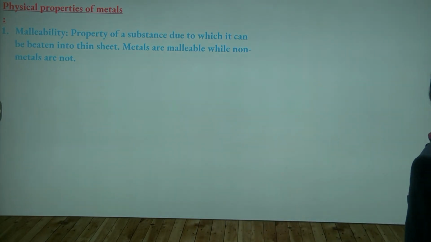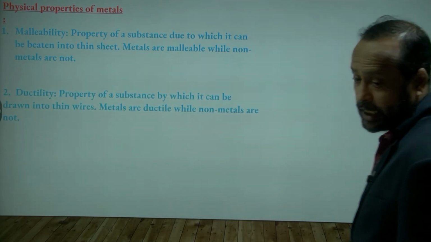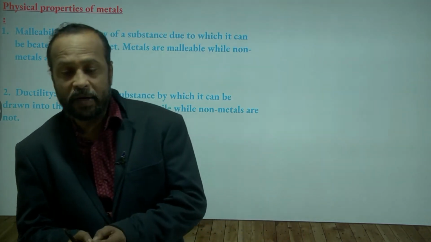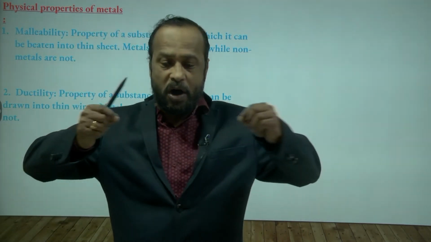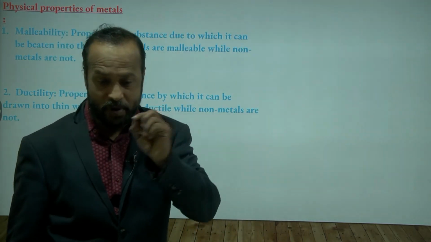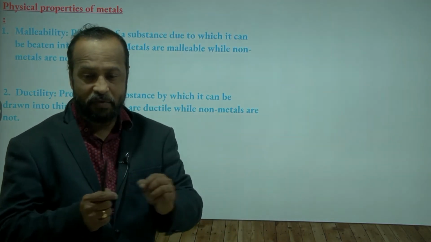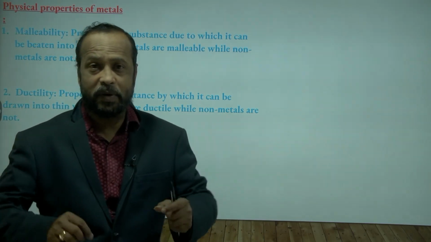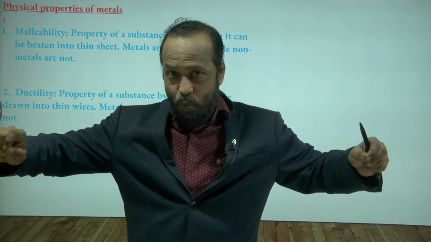Chalo. Going to the next property. Ductility. Ductility means what? The property of the metals which can be drawn into thin wires. So you can see the copper wires. You know copper wire? So copper wire is made up of copper metal, and we are drawing the copper metal into thin wires.